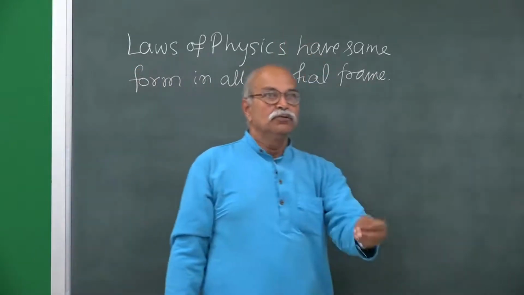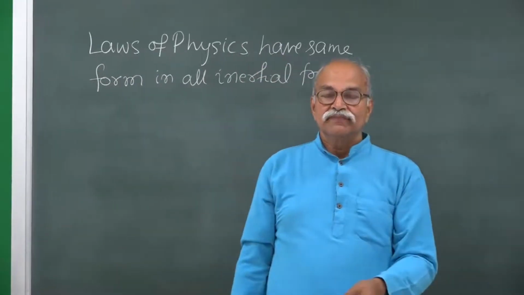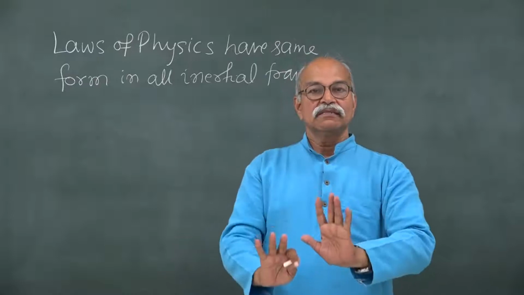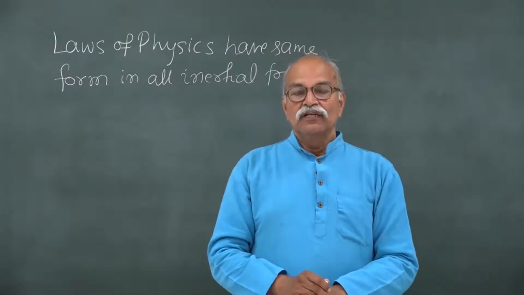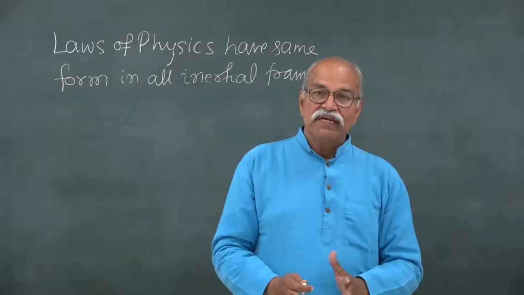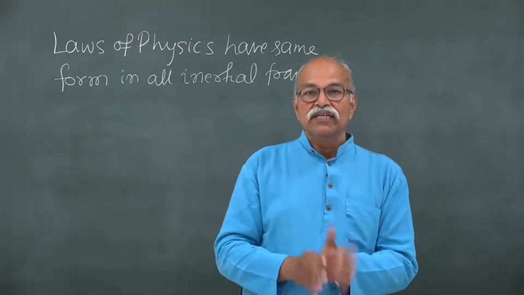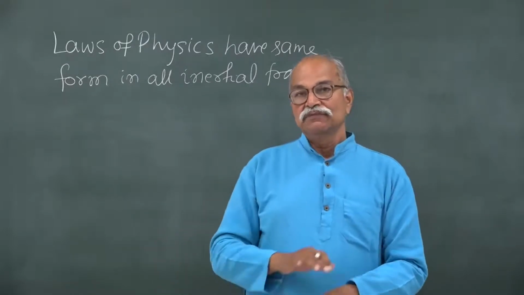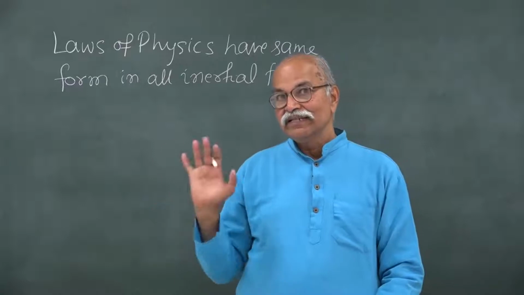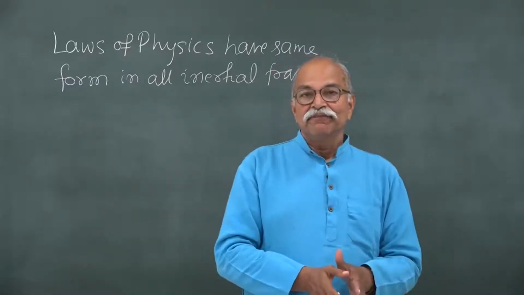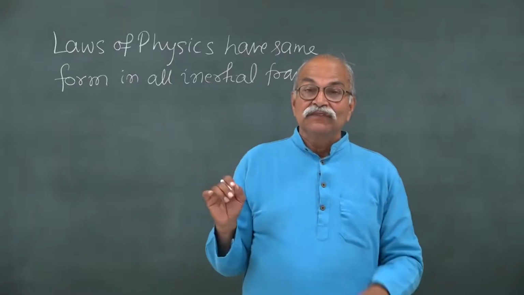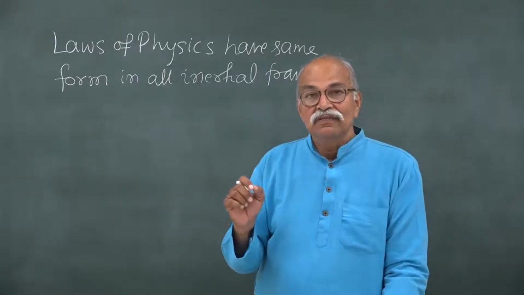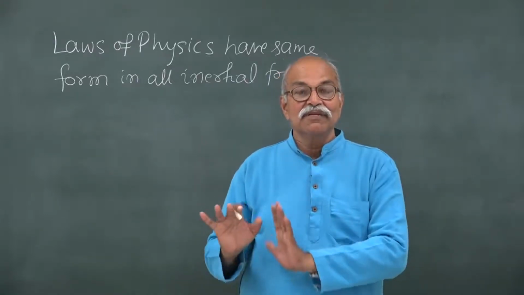For example, you make a pendulum, oscillate it, and find the time period, let us say 2 seconds. Now, if you do the same experiment, take the same pendulum in some other frame, in some other car or trolley which moves with uniform velocity in a straight line with respect to the first frame, and both frames are inertial, in that frame also you will find that the time period is 2.0 seconds. Same experiment, same results.